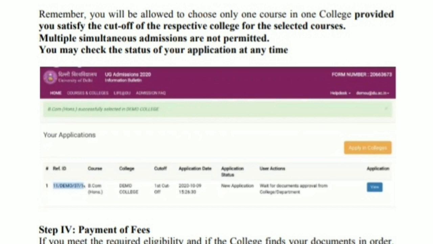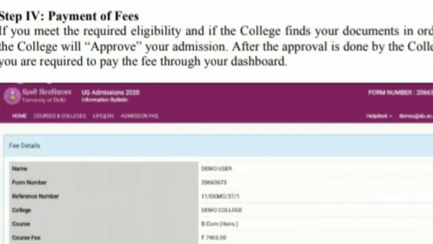Remember, you will be allowed to choose only one course in one college. You are not allowed to choose multiple courses in one college, provided you satisfy the cutoff of the respective college for the selected courses, and that too if you are falling under that cutoff category. Multiple simultaneous admissions are not permitted, right? You may check the status of your application at any time. It means you have to keep checking the status of your application, whether it is approved or not.